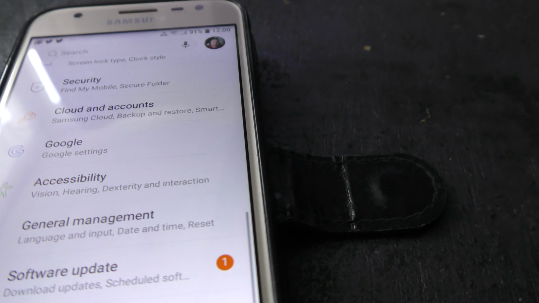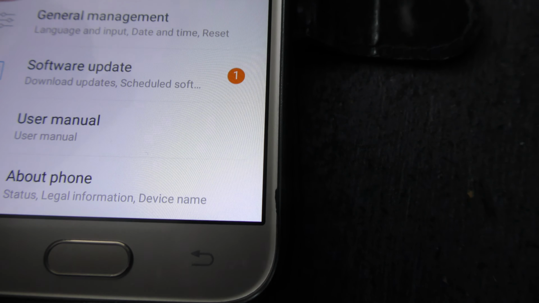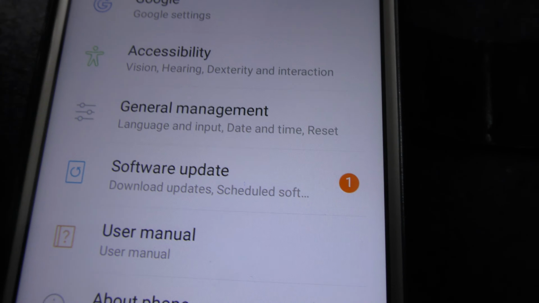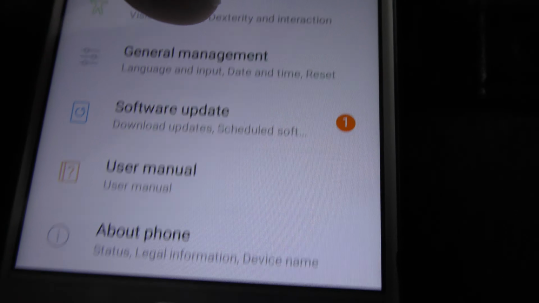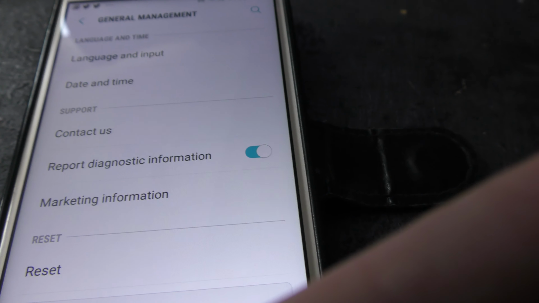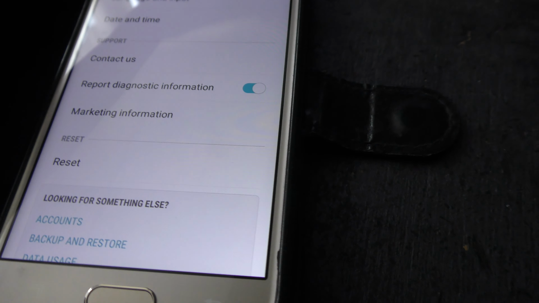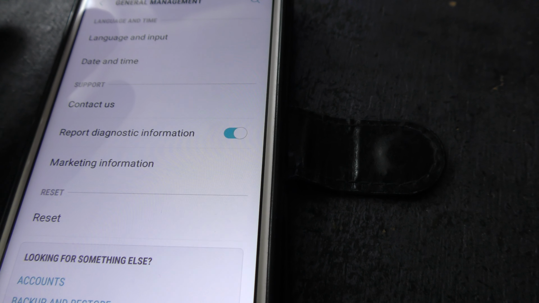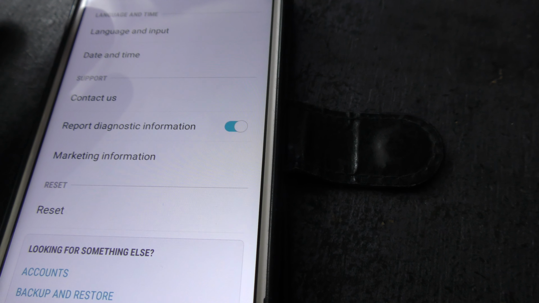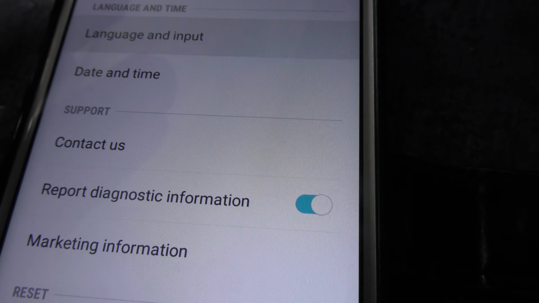Okay, then the next step is go to general management. There you go, there's general management, click on that. Sorry, my hand's in the way. General management, tap on that. Next you're going to hit language and input, or touch language and input.